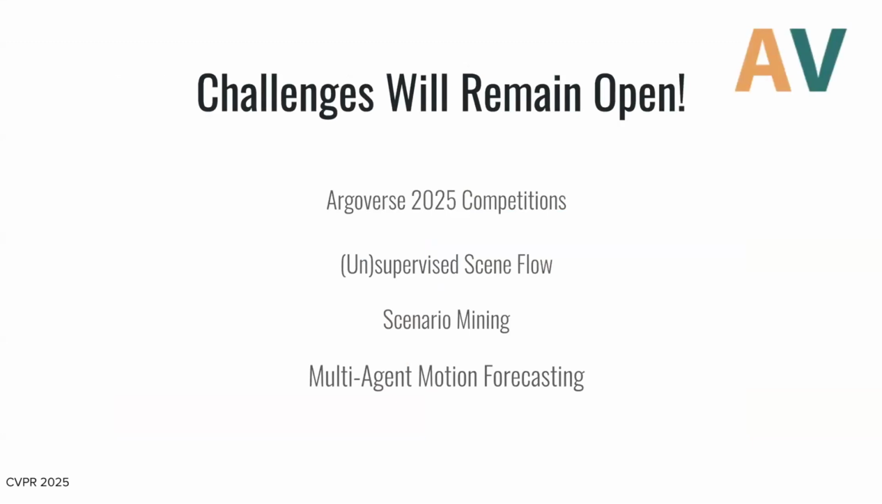I'll end with the last note that all the challenges we talked about today will remain open. We talked about unsupervised scene flow, scenario mining, and multi-agent motion forecasting. If you're interested in any of these challenges, please feel free to submit. And if you have any questions, the Argoverse 2 GitHub is a great place to post an issue and ask your questions.